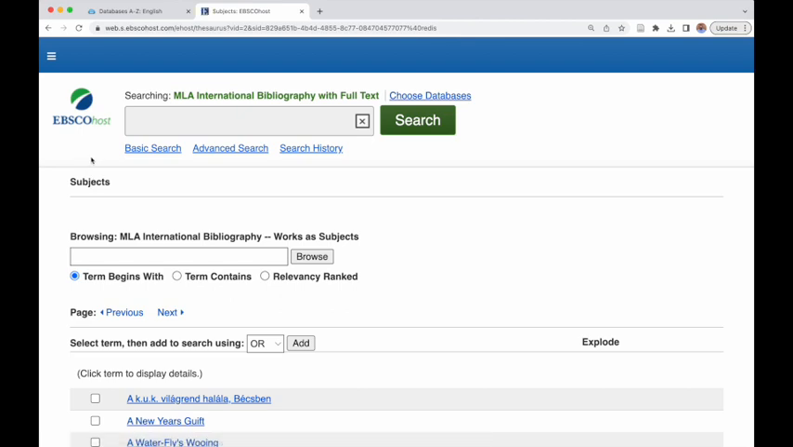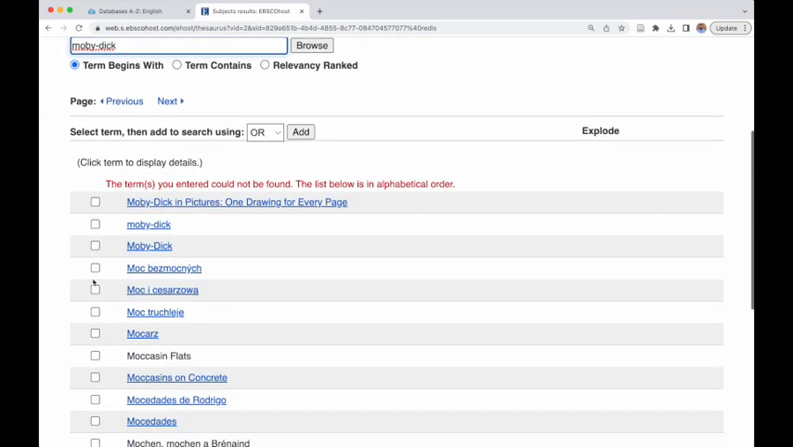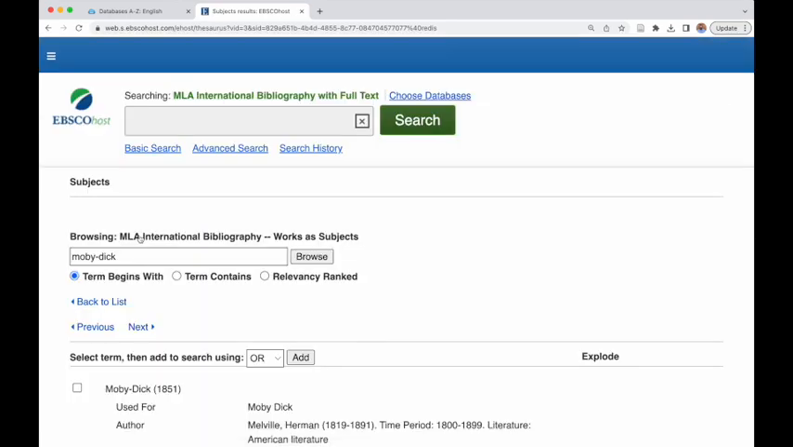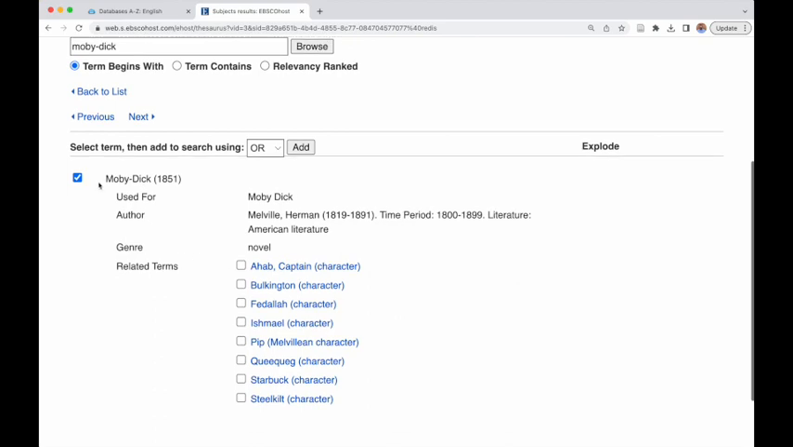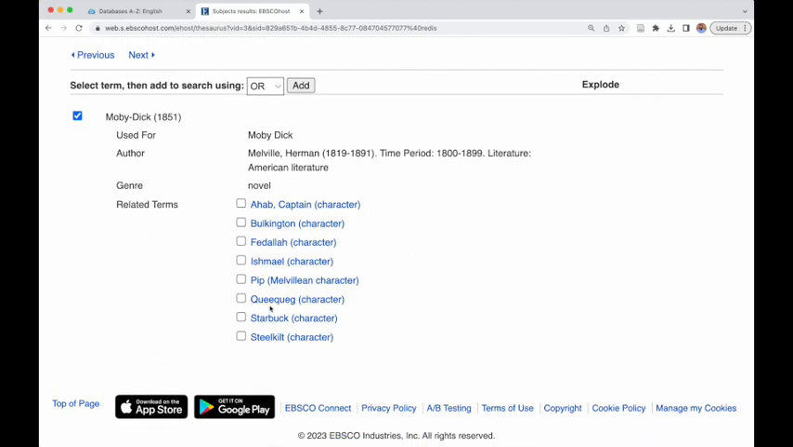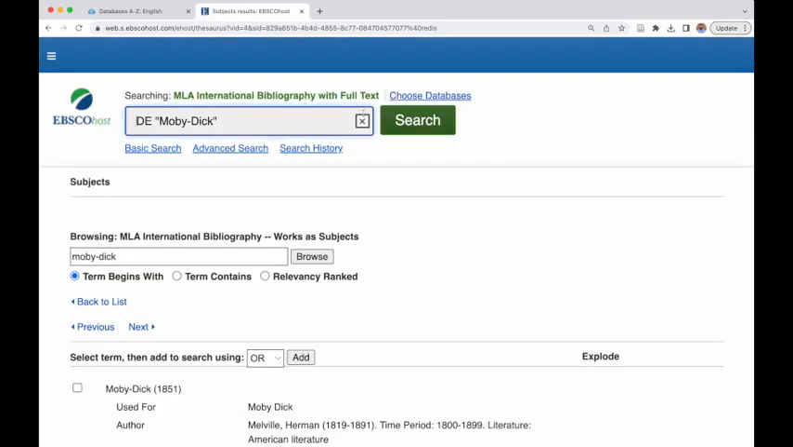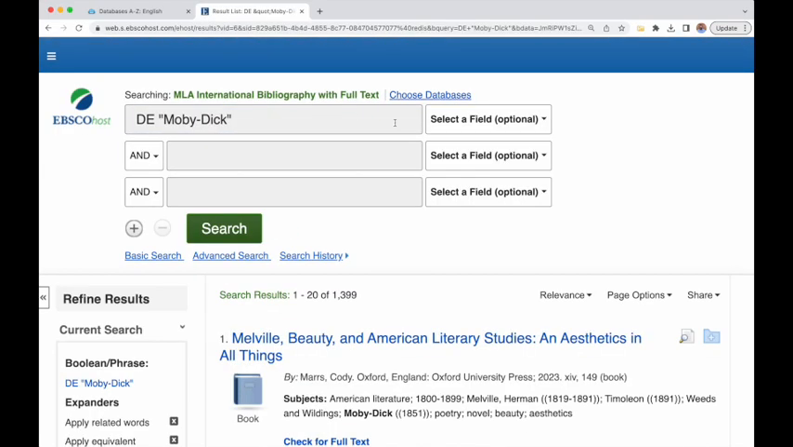It's going to function kind of similarly to what we did in Gale Literature Criticism. And I'm going to go ahead and type here Moby Dick and click Browse. Now it said it could not be found, but if I scroll down here, let's click here. This is the correct entry. I get the right author, the right time period, and say I wanted to find stuff related to Moby Dick, I clicked the checkbox for it. I could also see this whole list down here for different characters. I may want to do more with Ishmael later, but for now, let's just go ahead and start with Moby Dick and see what we find.